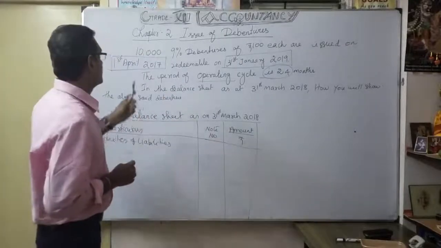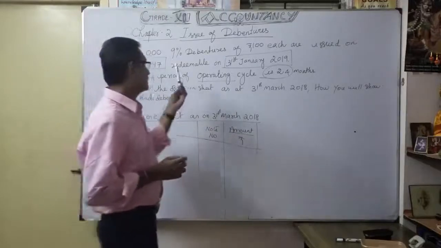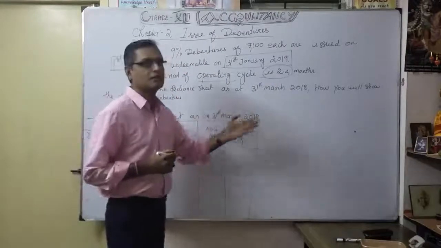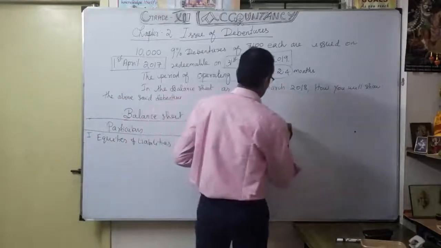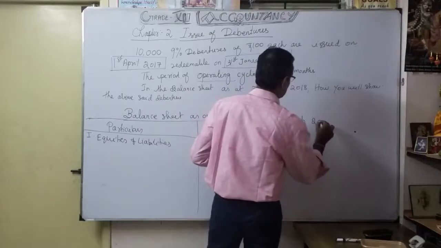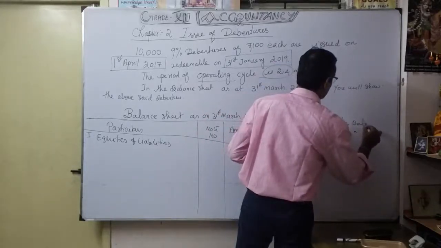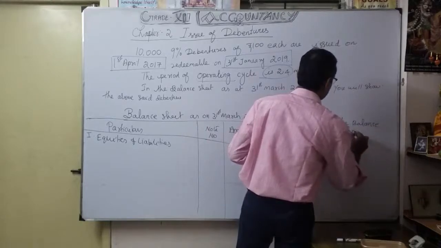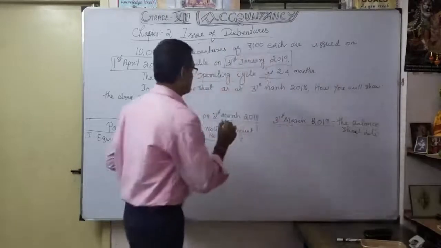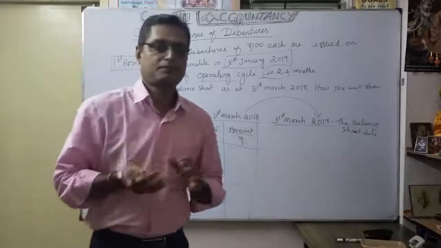Here the issue date is 1st April 2017. Then redemption is 31st January 2019. Now let's see, after the next year, after this 31st March 2019 is the balance sheet date. Okay, next year balance sheet date. That is the understanding. That is the date of balance sheet.